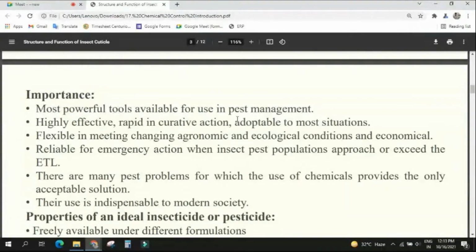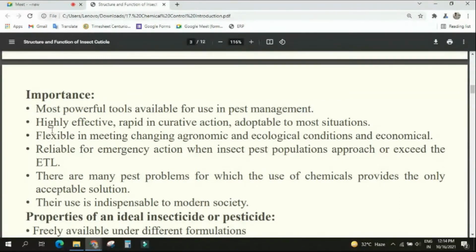So many situations are there where we cannot do cultural, mechanical or physical methods. But with chemical control, whatever the area, whatever the climatic situation, you can go for chemical control. It is adaptable to most situations. Understood what is the meaning? Yes, sir.